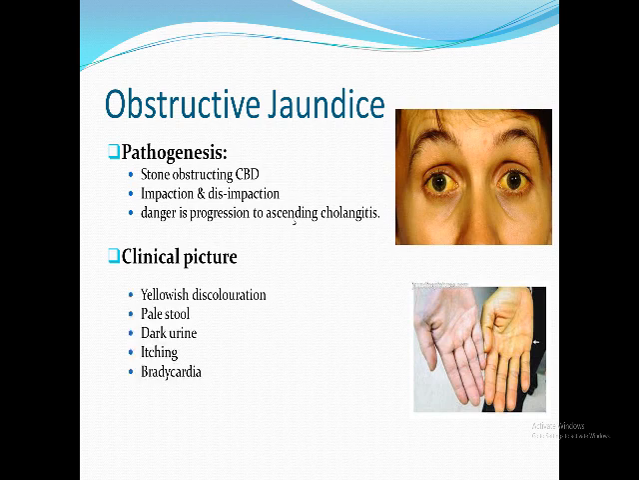Remember that. It will be yellowish discoloration of the sclera and the skin and mucous membrane like that. If you ask the patient about his stool, it will be pale stool because there is no bilirubin, no bile in the stool, no stercobilin. Also dark urine due to the increased amount of urobilinogen. Due to increased bile salt in circulation, there will be itching, and you will find scratch marks during examination. There will be bradycardia also due to increased bile salt in circulation.